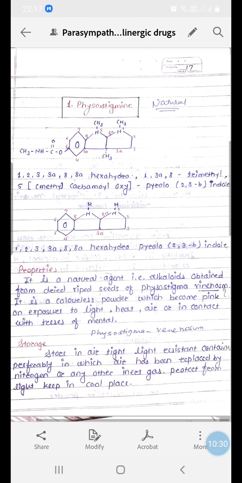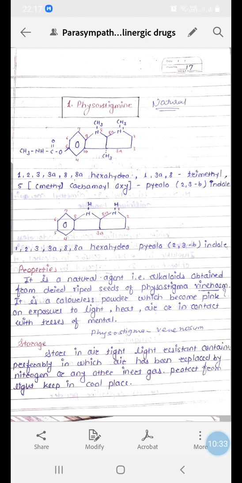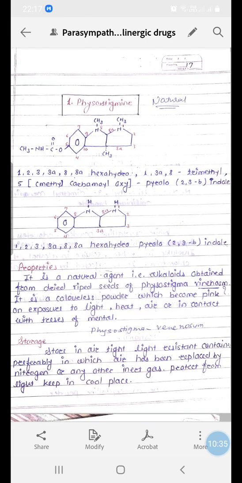That's why when you focus on the chemical name of this molecule, at the end you will find pyrrolo[2,3-b]indole. So one fused ring is the indole molecule and another fused ring is a pyrrole nucleus.